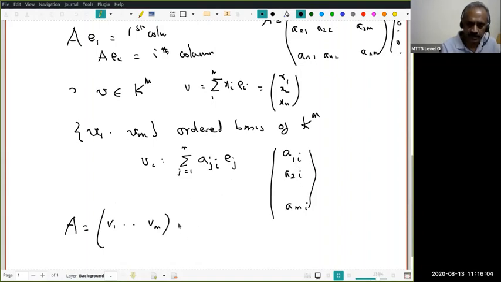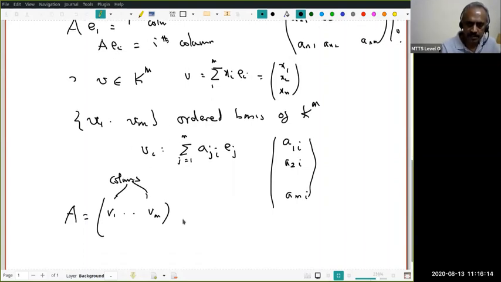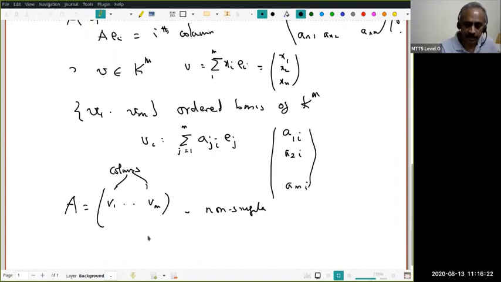You understand this? Think of these as column vectors. Notice that since this is a basis, this A is non-singular because all its columns are linearly independent. Not only that, by our very construction, A of Ej will be Vj. Can you see that?